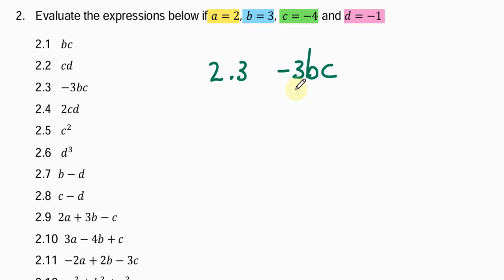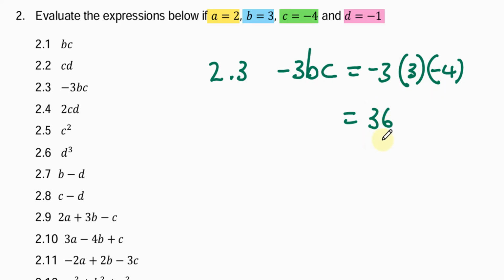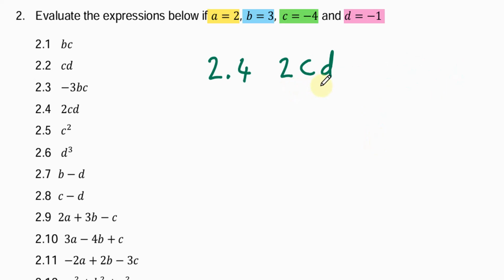Here we have negative 3BC. So it's negative 3 times B times C. We can plug in the value of B, which is 3, as well as the value of C, which is negative 4. Now, a negative times a negative is a positive. So our answer will be positive. Then 3 times 3 is 9, times 4 is 36. So positive 36.